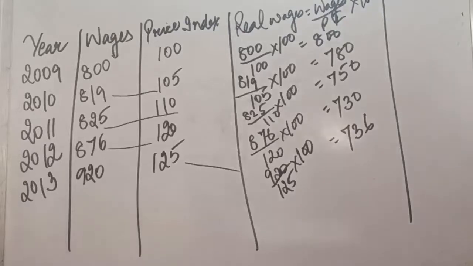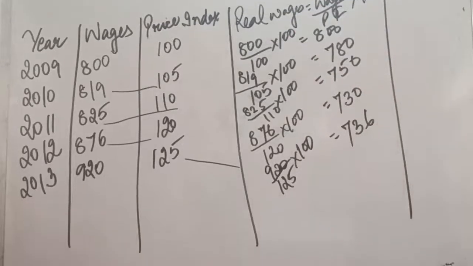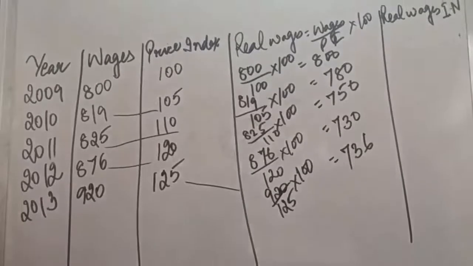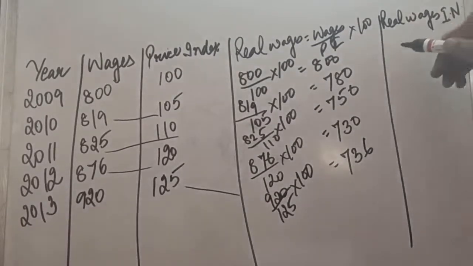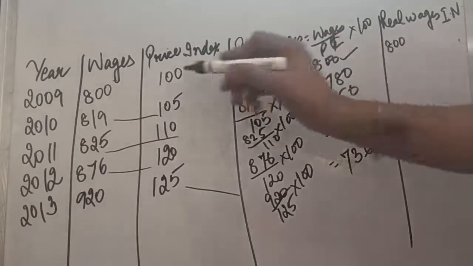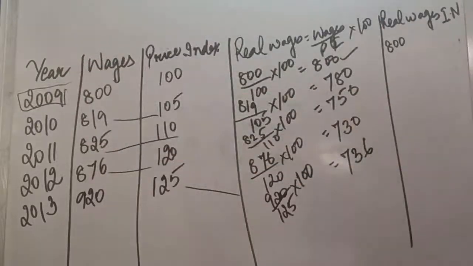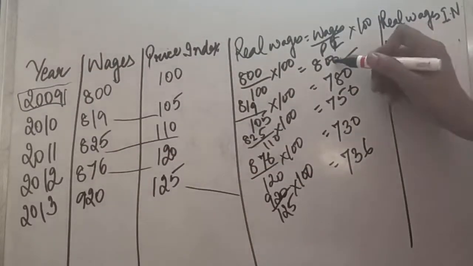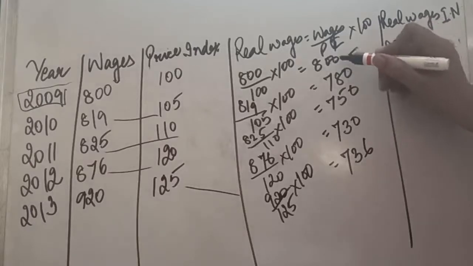Now one more thing we can do here is we can also find out the real wages index number if in any question it has been asked. If you have been asked about the real wages, you can stop here. But if in certain questions you have been asked about the real wages index number, then you will have to apply one more step. This is our first calculation, that is 800, and we will consider 2009 as the base year as nothing has been given in the question. So what we are going to do is, each year's wages divided by base year wages into 100.